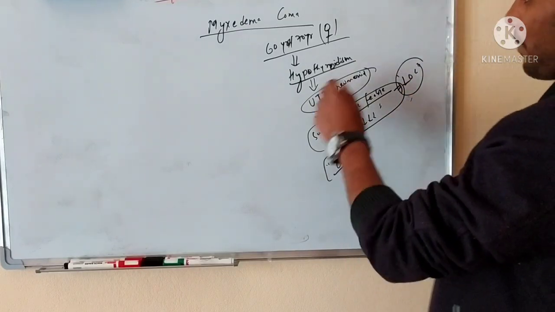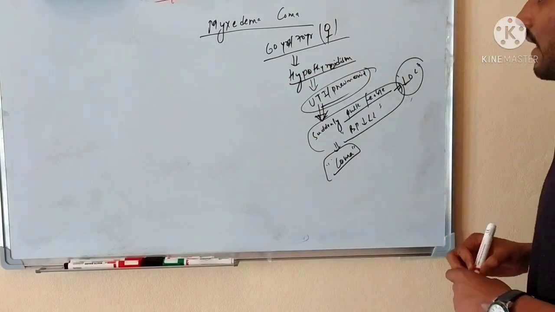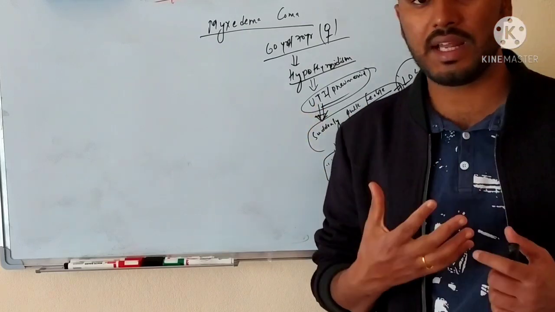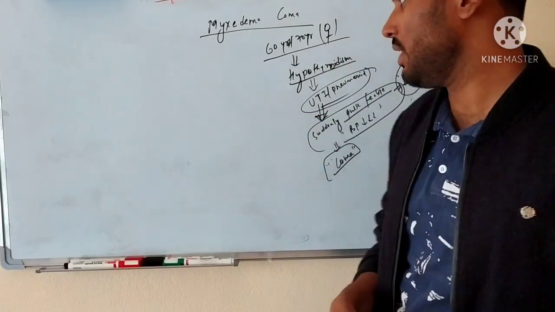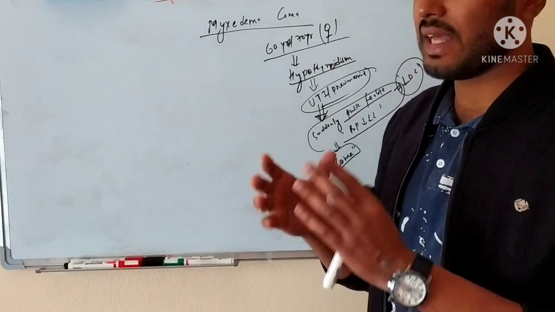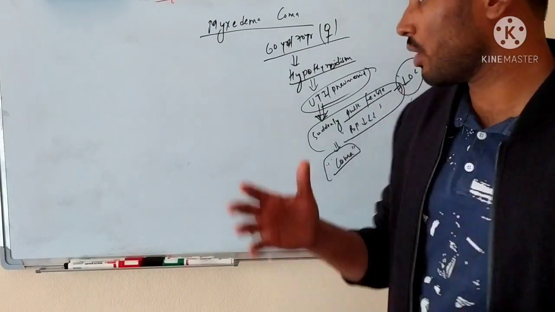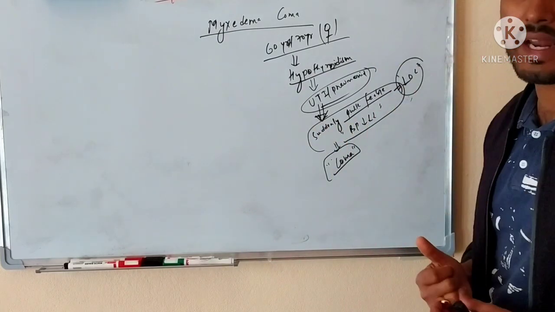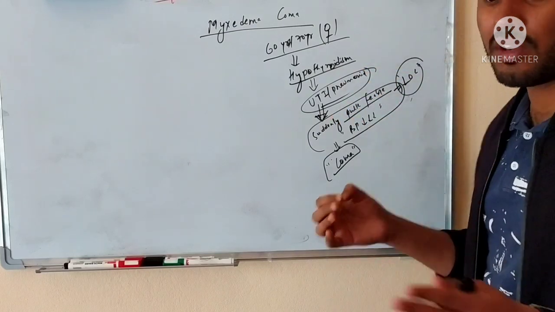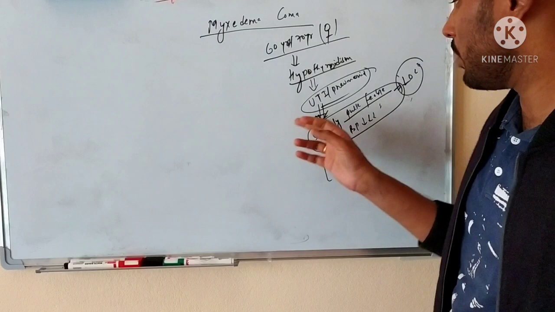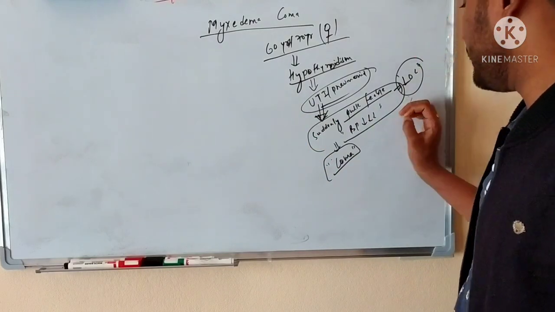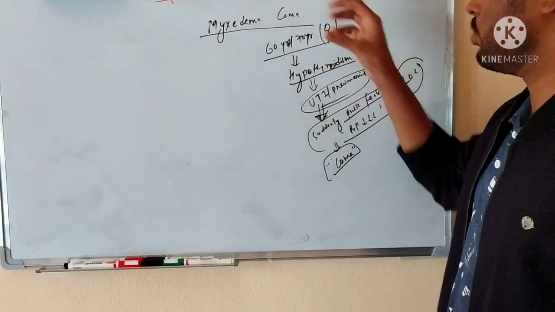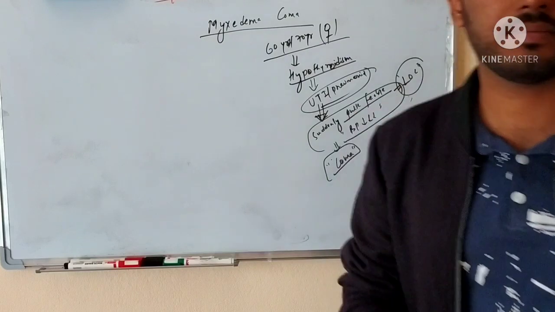So why does a patient of hypothyroidism ultimately go into loss of consciousness and coma? If any illness occurs, that illness requires energy. So to combat that illness, our body requires energy, and to derive energy, thyroid hormones have a very basic role. I have said that thyroid hormones help in calorigenesis, calorie burning. So to burn the calories and get the energy, there is a requirement of thyroid hormones. But if there is already a low level of thyroid hormone and she is getting any kind of disease, which again consumes the remaining energy, then the patient will have a very feeble pulse, BP will decrease, and she will have loss of consciousness, coma. Such a scenario is known as myxedema coma. As hypothyroidism is leading her into coma, that is why it is known as myxedema coma.